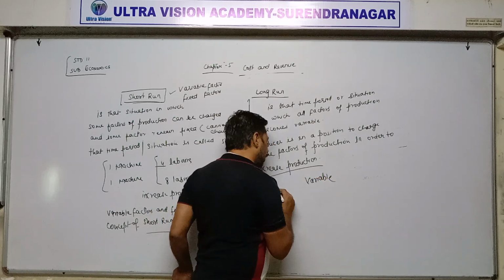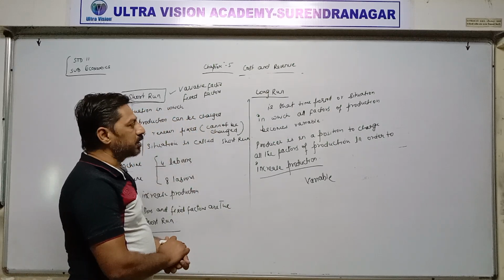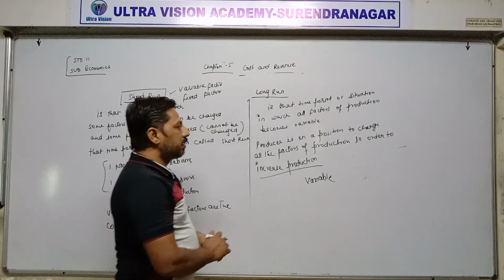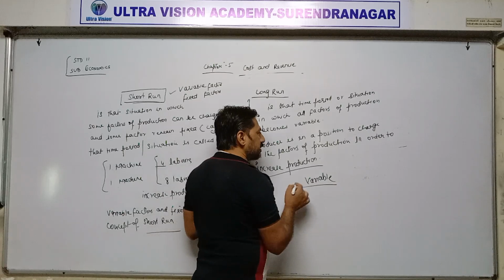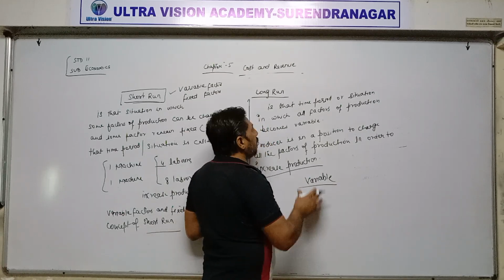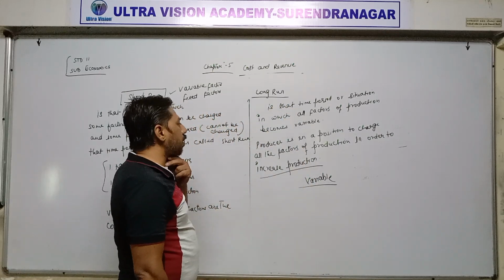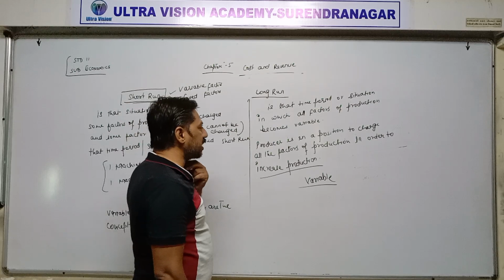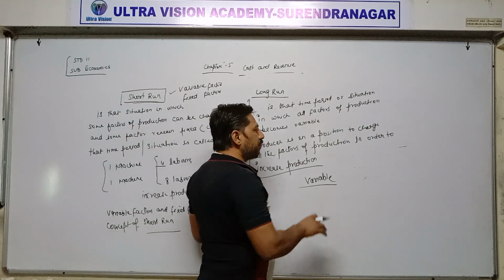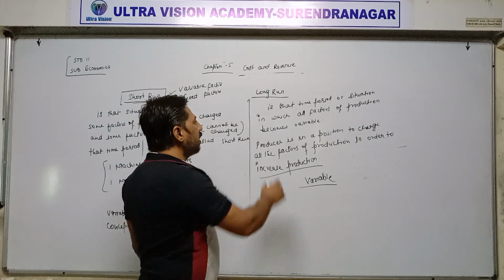Here all factors become variable means no factor of production remains fixed. All factors can be changed with the volume of production. That time period or situation is called long run.